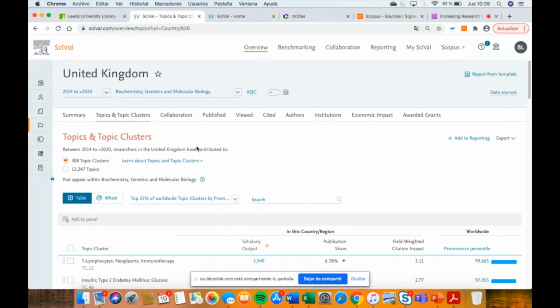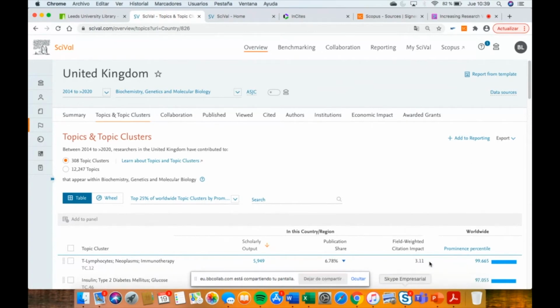So you can explore a specific nation or worldwide, or a specific university, or a group of countries, or a group of universities. You can analyze everything that you want with Ceibal.